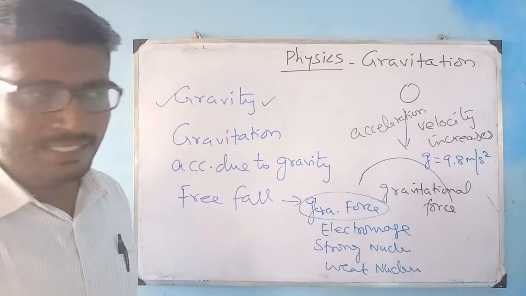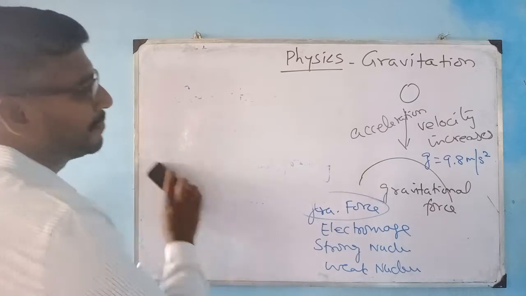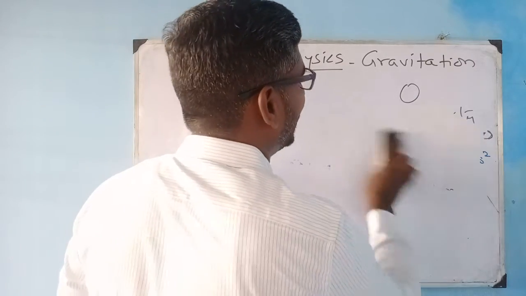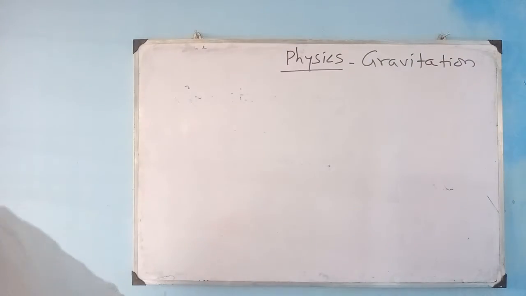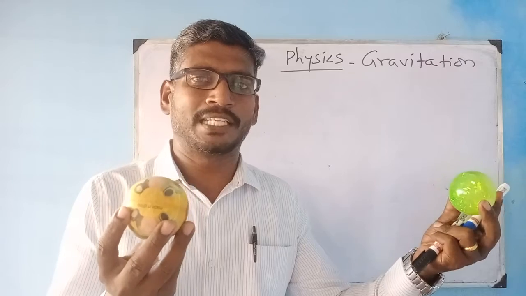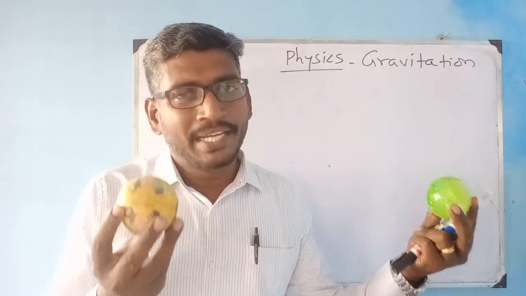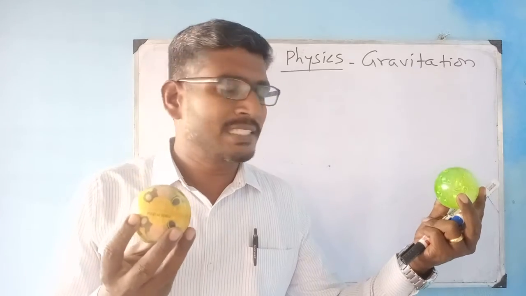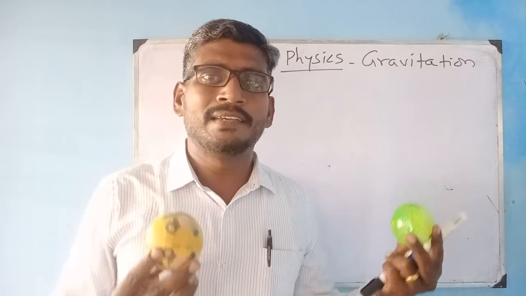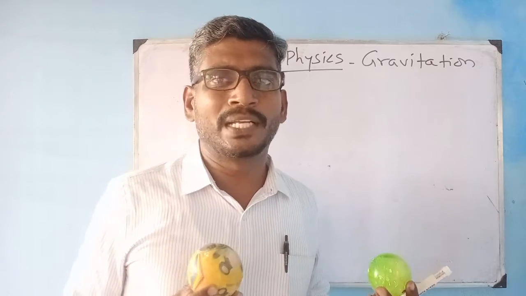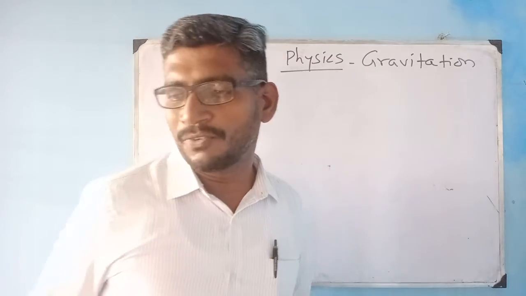Now we are going to calculate what gravitational force exists between two different masses, right? So there is an object here of mass m1, and there is an object here of mass m2. They are separated in space by a distance r, right? For any objects in the universe, because of these two masses separated by a distance, there is a force of attraction which you call gravitational force. This is given by Newton, and you call this law Newton's law of gravitation. I am explaining Newton's law of gravitation.